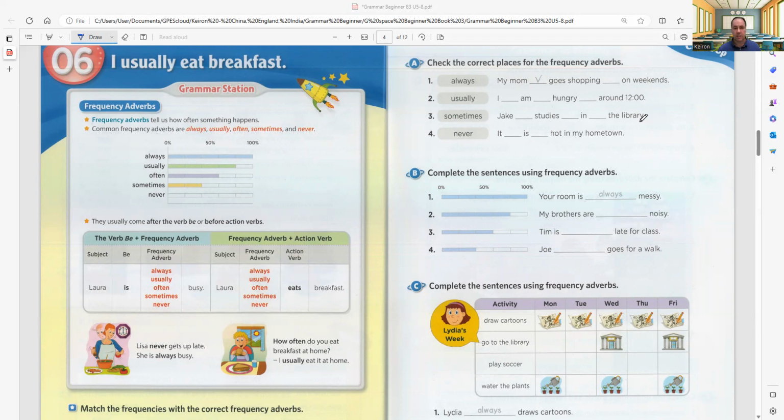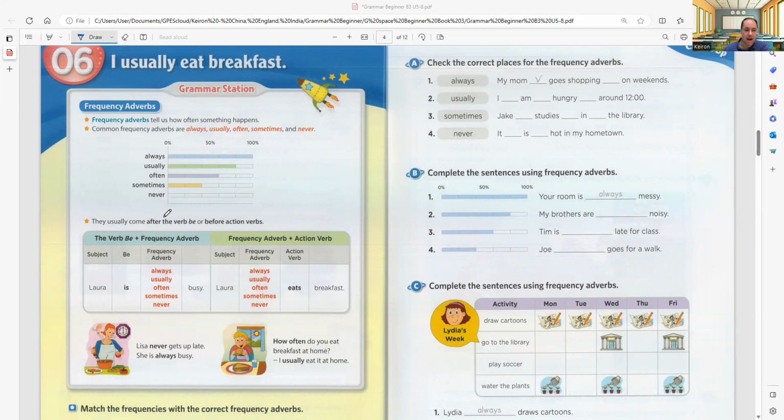Welcome to Grammar Space Beginner Book 3, Unit 6, Frequency Adverbs. Frequency adverbs tell us how often something happens. Common frequency adverbs are always, usually, often, sometimes, and never. So here is the chart. Always is 100%, usually is about 80, often is a little bit more than 50, like 60 to 70, sometimes is 40-ish, and never is 0.